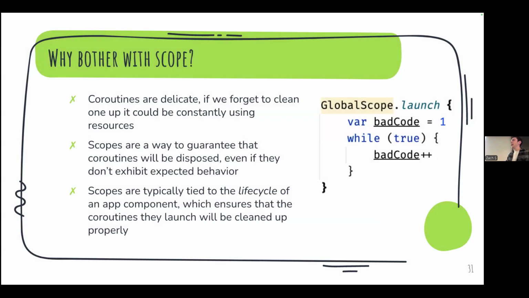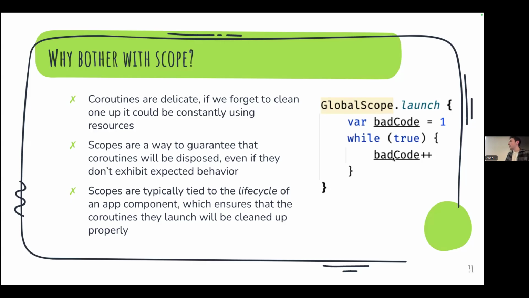Yeah. So one question you might have is, why bother with scope? Why do we need this way of managing our coroutines? What is dangerous about just running launch? And here's an example. In Android, there's this thing called global scope. You should never use this. That's why it says bad code here. Don't use global scope. What global scope does is it's a coroutine scheduler that is at the root level of your application. So the coroutines that you launch in global scope will only dispose when the entire app is disposed of. And that could cause a memory leak.